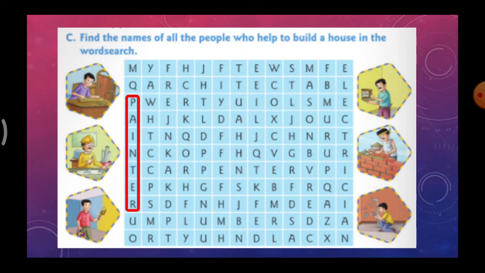Like that, you have to search for words like carpenter, architect, electrician, mason, plumber. You have to find the words in this word search and circle them. Okay, children, this is your homework. Do this in your book.